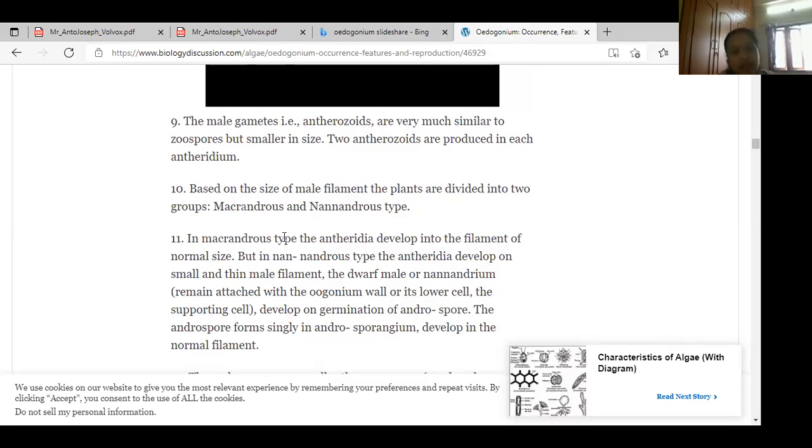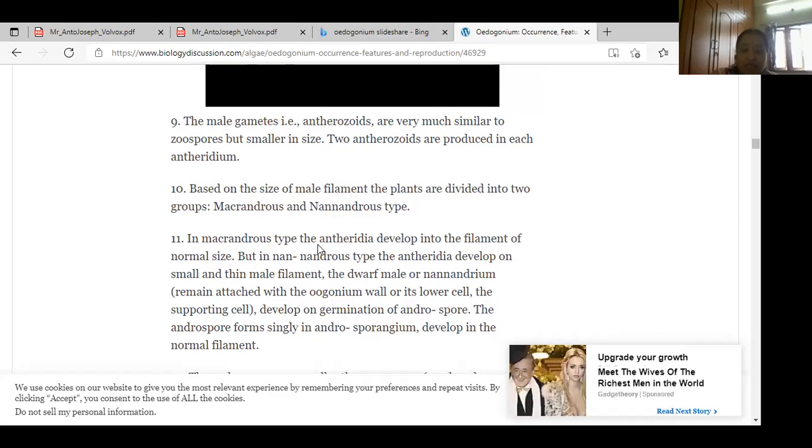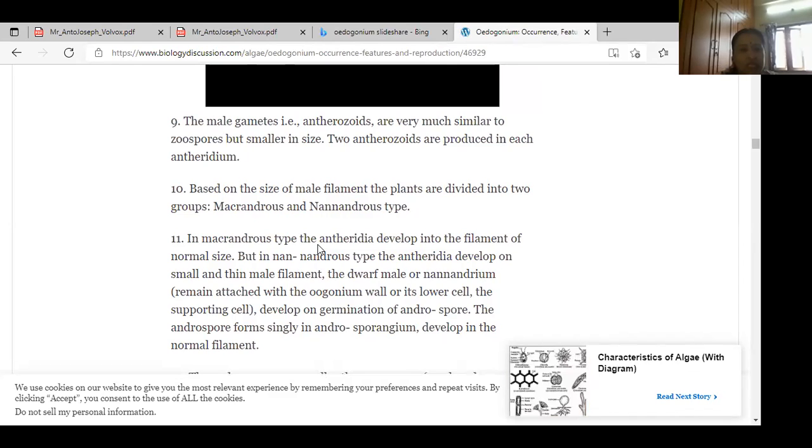Macrandrous species, Nannandrous species. In the Macrandrous type, the antheridia develop into a filament of normal size. In the Nannandrous type, the antheridia develop very small in size.